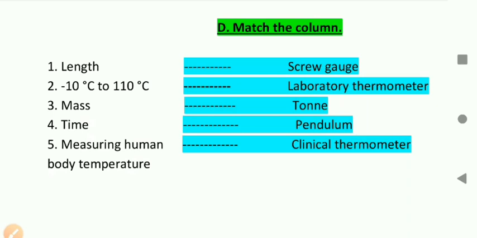So for length, screw gauge. Second, minus 10 to 110 degrees Celsius, laboratory thermometer reading. Third, mass, measured in ton. Fourth, time, pendulum. And fifth one is measuring human body temperature, clinical thermometer. So this is all about match the column.